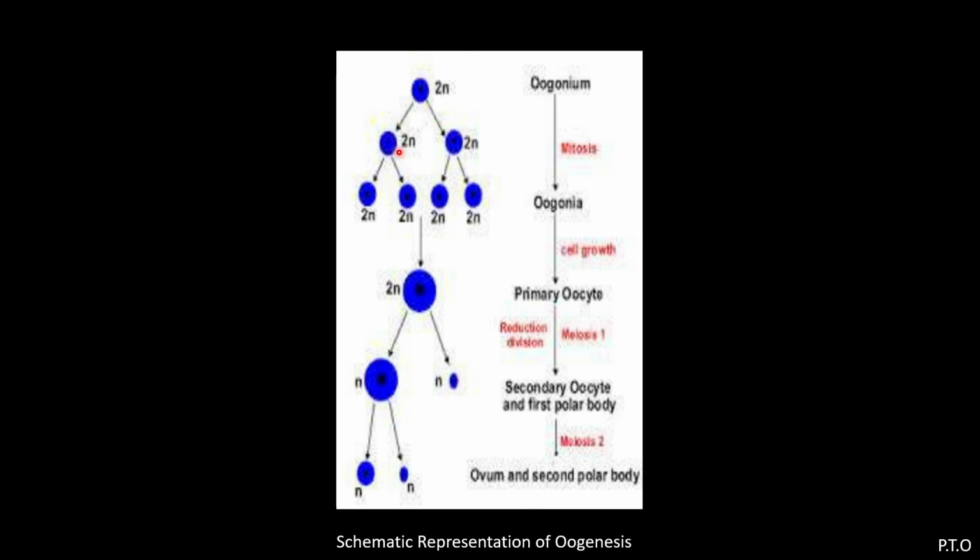So the important thing is the chromosome number. 2n, 46 chromosomes, is a diploid condition. N number of chromosomes is haploid. Here the meiosis occurs, here the mitosis occurs. Three stages are there: multiplication, growth, and maturation.